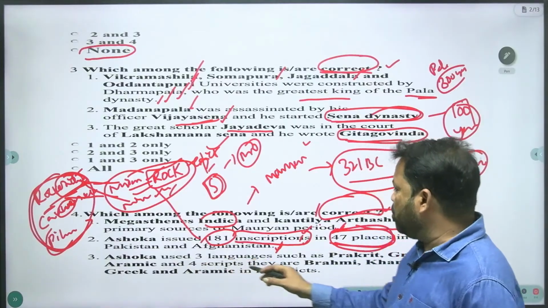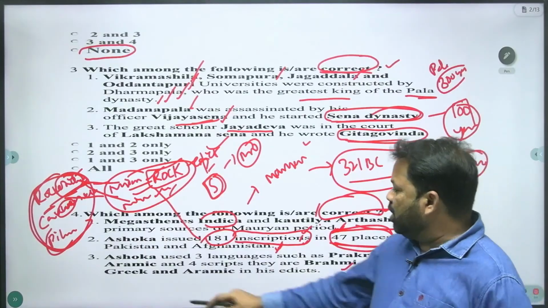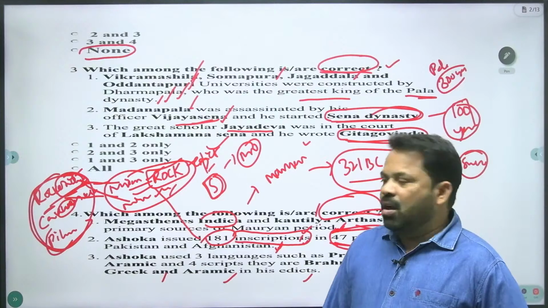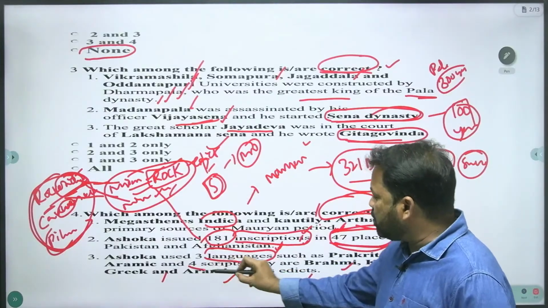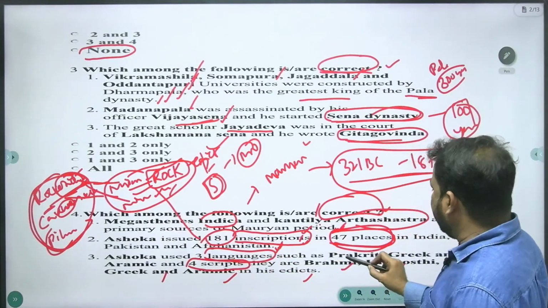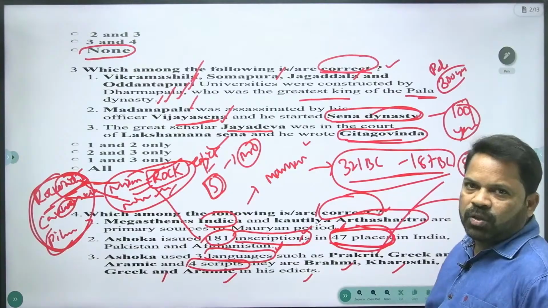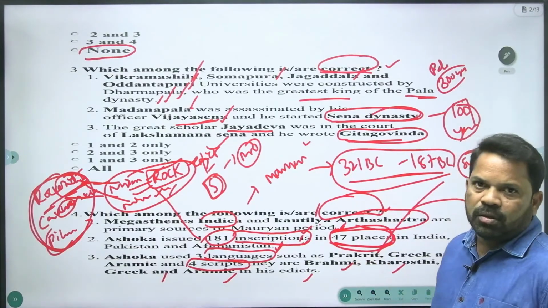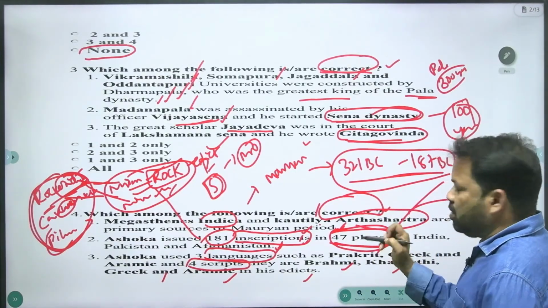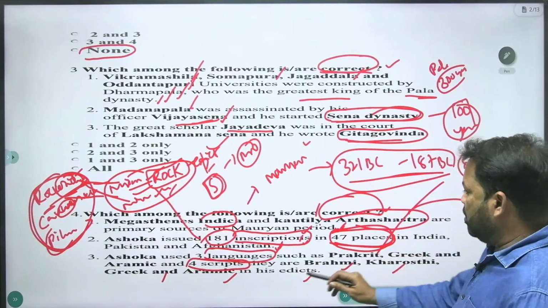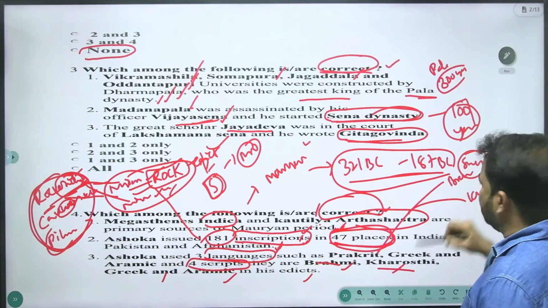And the third statement: Ashoka used 3 languages such as Prakrit, Greek and Aramaic, and 4 scripts. They are Brahmi, Kharosthi, Greek and Aramaic in his edicts. This is also a right statement. Ashoka used 3 languages and 4 scripts. You know very well, Prakrit was an ancient Indian language, and Prakrit and Pali come from Sanskrit. Prakrit was a language, and Brahmi and Kharosthi were the scripts.